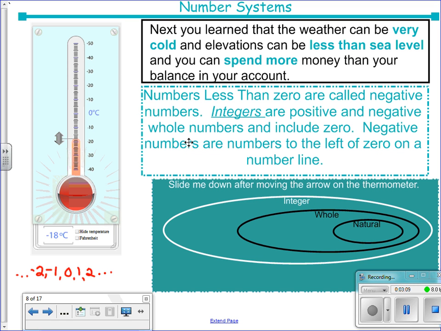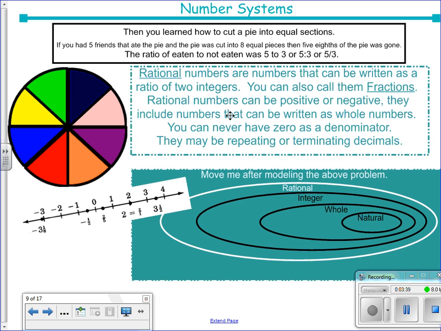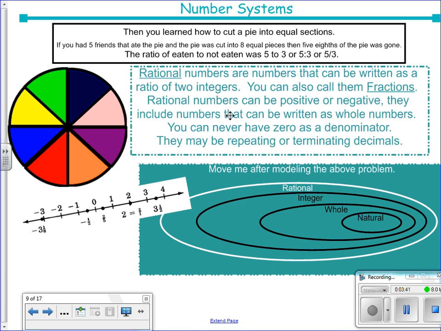But you see the number line, and you also see that it doesn't represent any of those numbers that are between the integers, the fractions that are between the integers. So we need a next number system, a next set of numbers to go ahead and identify those ratios. The ratio is basically a type of number that can be set up in fraction form. So we call those rational numbers.